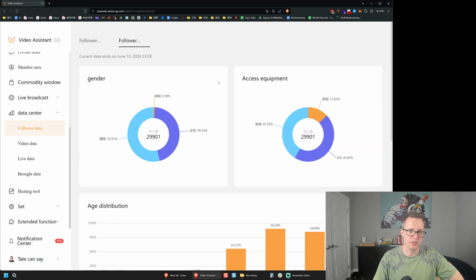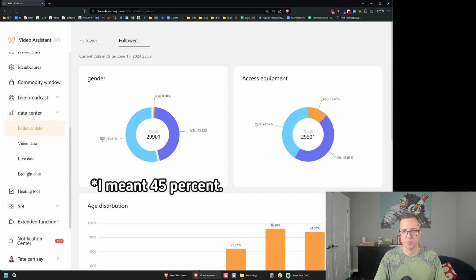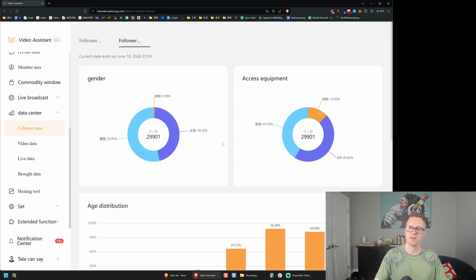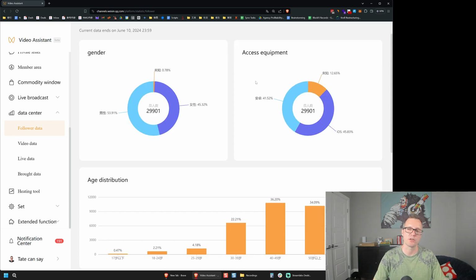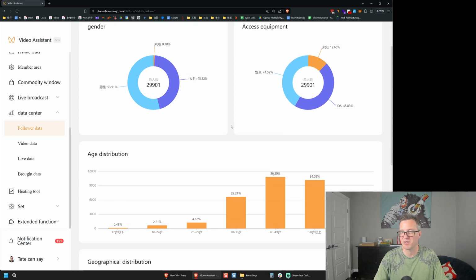This part's probably more interesting. It gives me information on my users. So we can see here that I have about 54% male followers and 43% female. That's also about what I get on Xiaohongshu and Bilibili, but Douyin, on the other hand, is about 90% male for me, which is a little bit different. It shows the equipment they're using to view my videos. A lot of the time, it's going to be just a split between Android and iOS. Then there's also this unknown section. I don't know what that is. Maybe it is Androids they can't identify. Maybe it's people viewing it on PC.